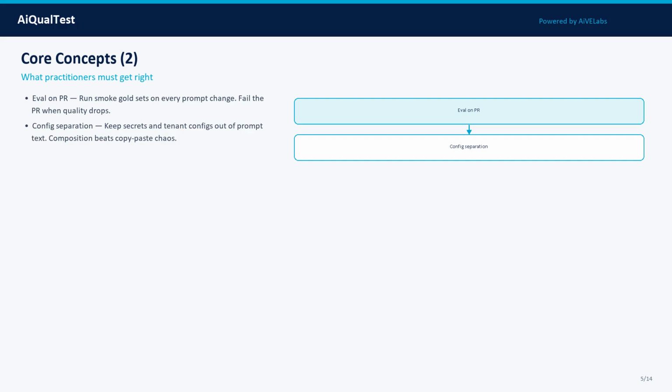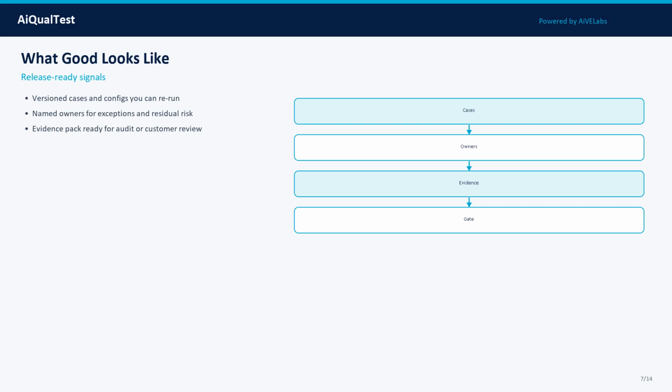Concept 4: Config separation. Keep secrets and tenant configs out of prompt text. Composition beats copy-paste chaos. Concept 5: Rollback path. One-click revert to the last known good pin. Measure time to rollback as a reliability metric. Again, treat these as measurable properties, define what good looks like, attach evidence, and track them across model, prompt, data, and tooling changes.